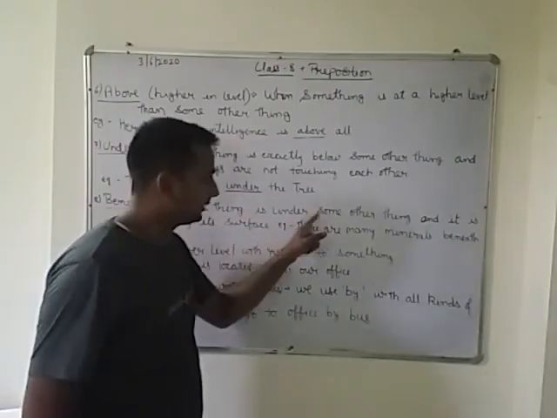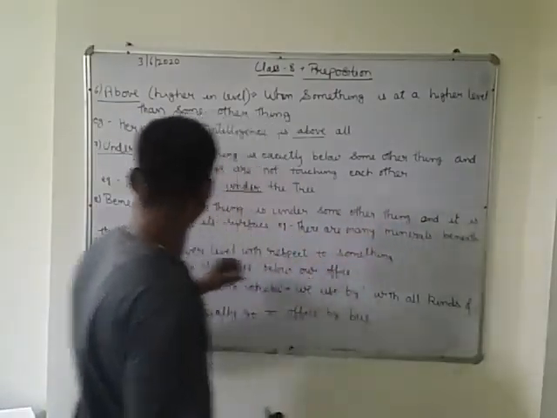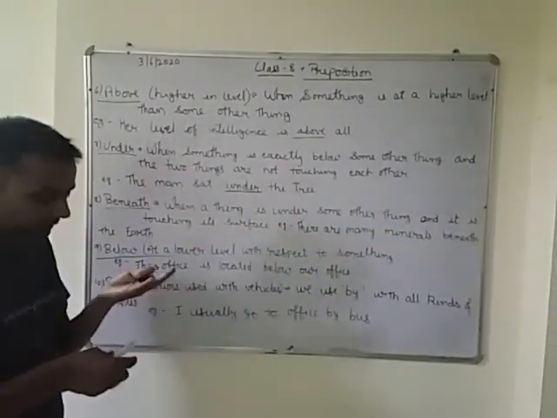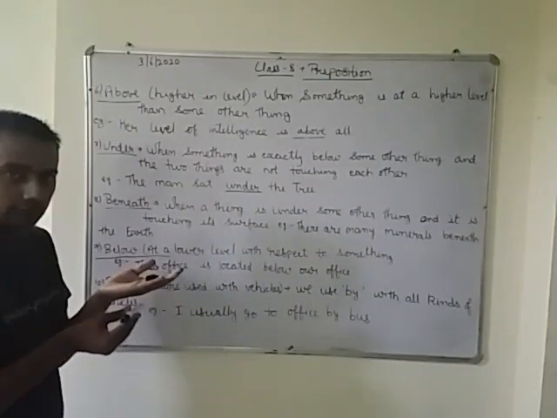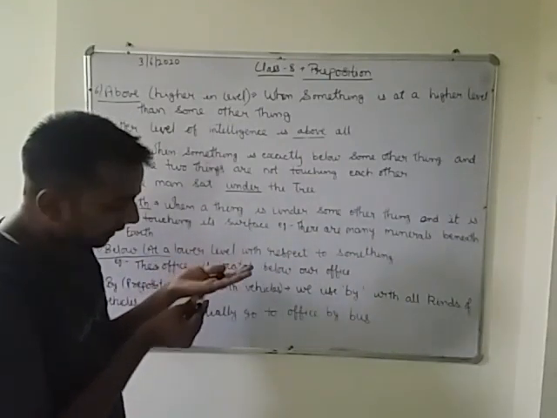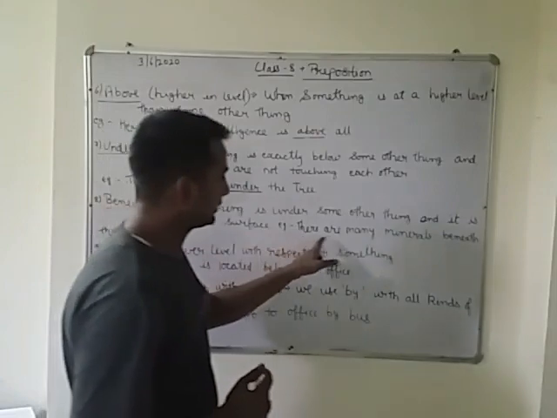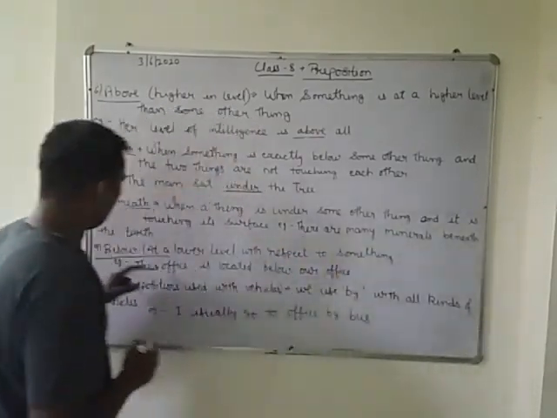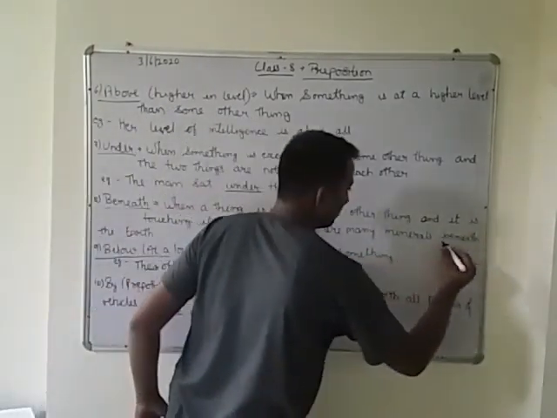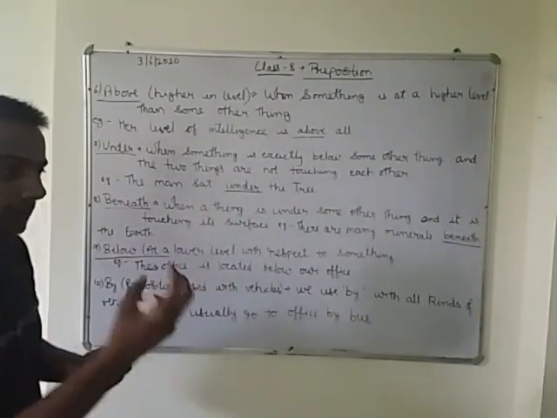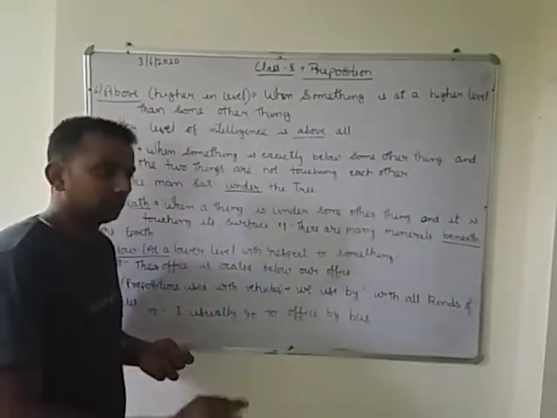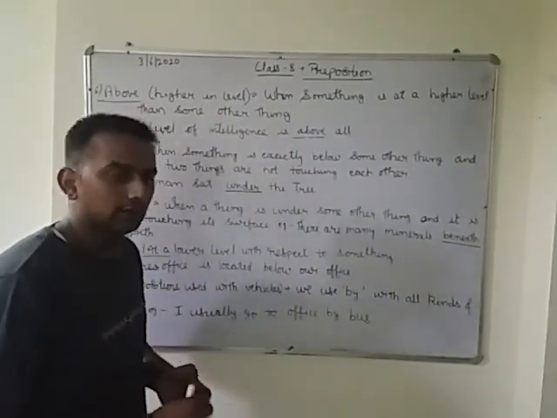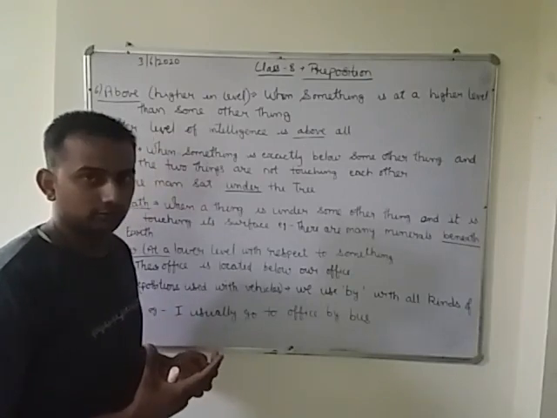We use it when a thing is under some other thing and it is touching its surface, when the two things are just below each other, like this marker is below my hand and they are touching each other. For example, there are many minerals beneath the earth. Beneath the earth means just under the earth's surface there are many minerals.